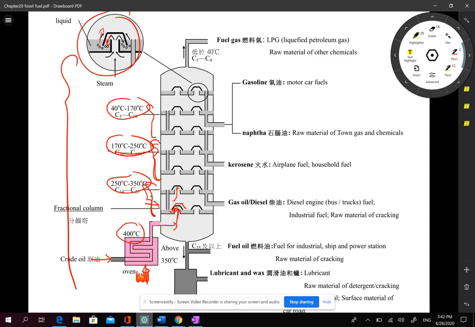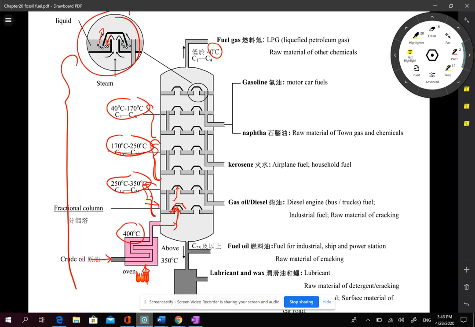Finally, those fractions under 40 degrees Celsius still remain as gases. They will collect in the highest part. Such a method is called fractional distillation. The mixture is heated, and then in different fractions they will be reheated, and because the temperature range in each fraction is different, they will be slowly separated into different fractions.